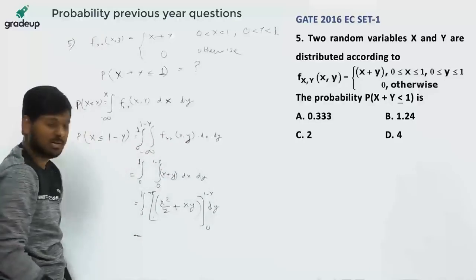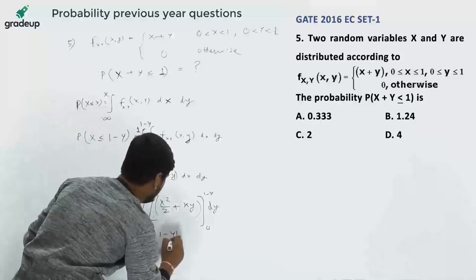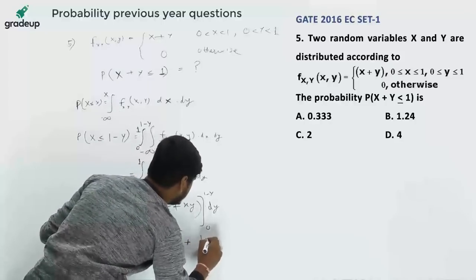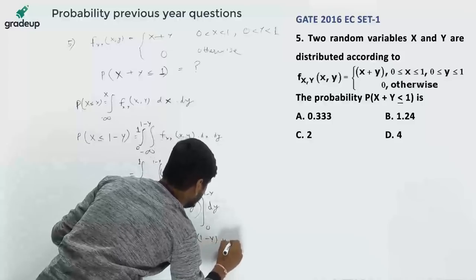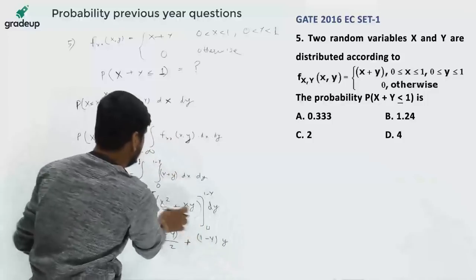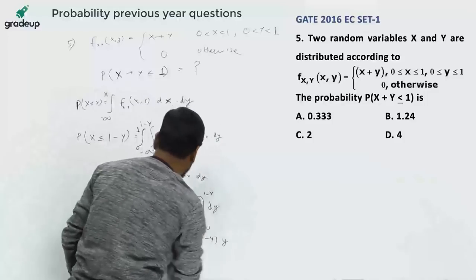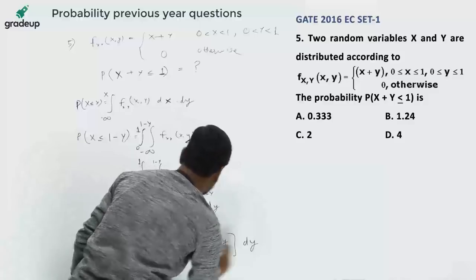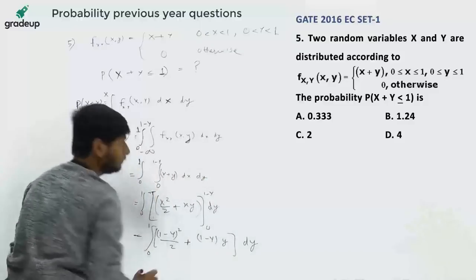Putting the limits, we get 1 minus y whole square divided by 2 plus 1 minus y into y, minus 0 minus 0, and integrating the whole function with respect to dy, limits from 0 to 1.